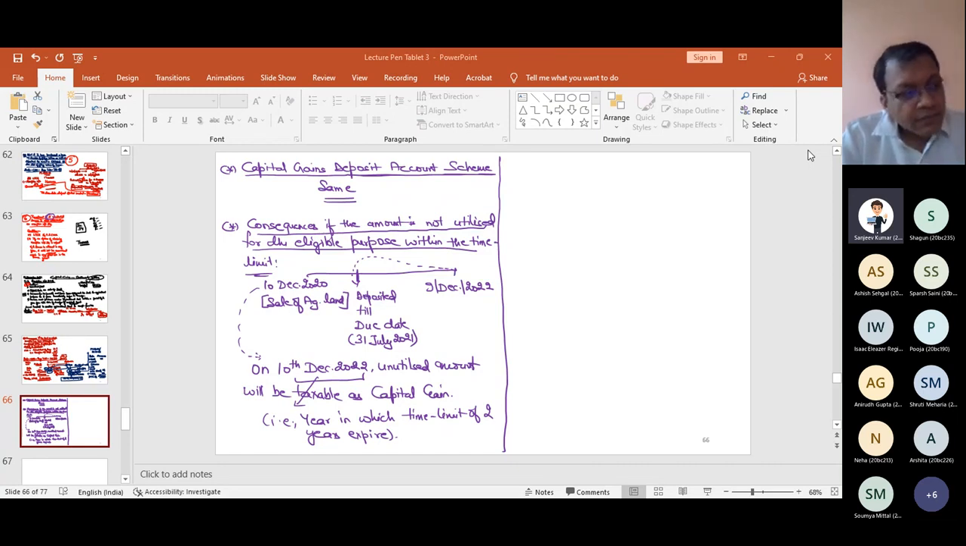It will depend on the original capital gain. If my original capital gain is short term, so that exemption reduced my short term. So now the unutilized amount will be taxable as short term. If my original gain was long term, so that amount reduced my long term. Now this unutilized amount will be taxed as long term gain. Okay sir, got it. Thank you.